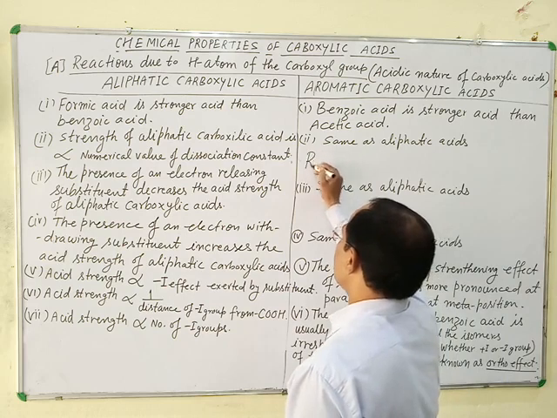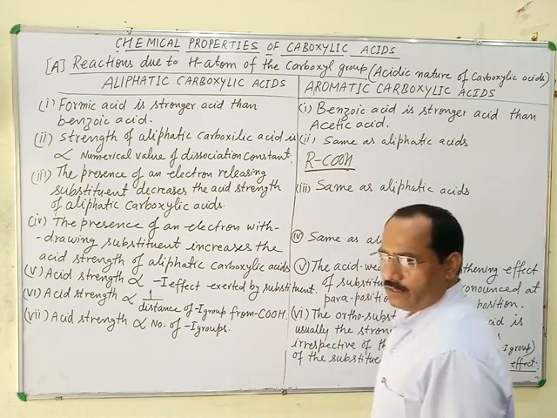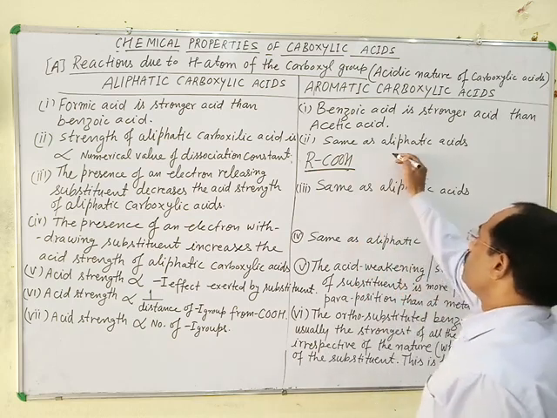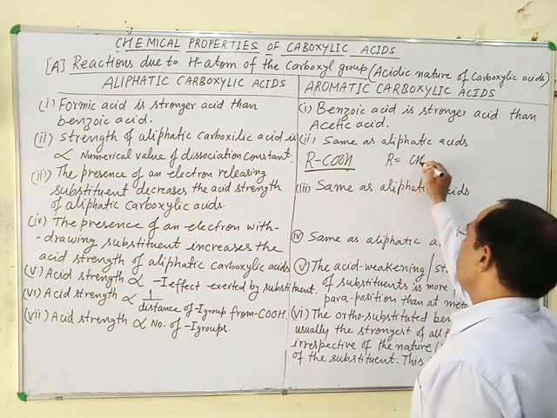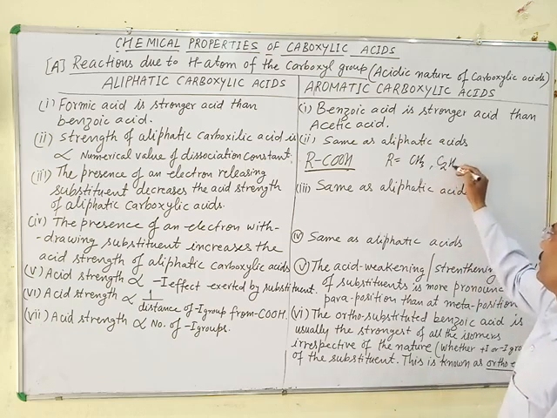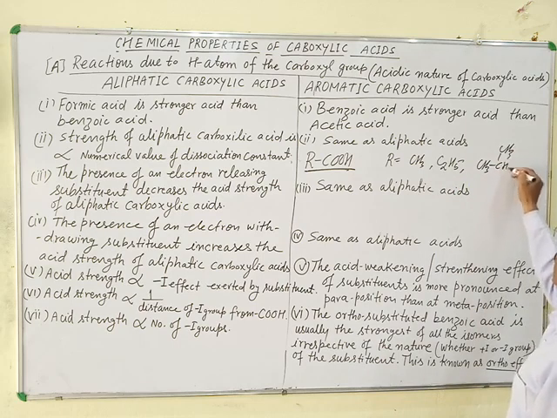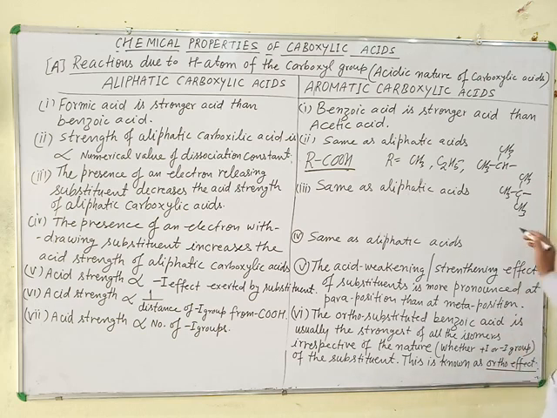alkyl carboxylic acids are written as RCOOH, aliphatic carboxylic acid, and R equal to CH3 methyl, C2H5 ethyl, CH(CH3)2 isopropyl, and it may be tertiary butyl, etc. Okay, these are alkyl groups.